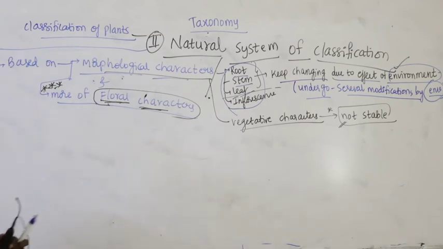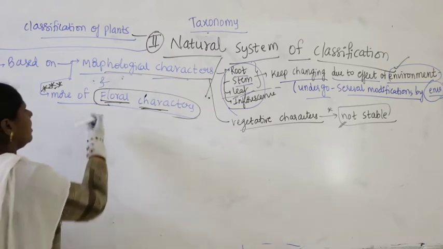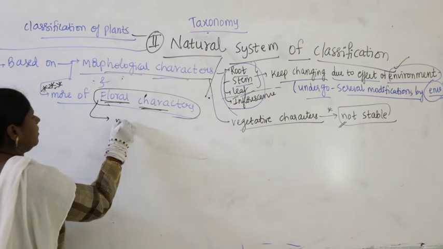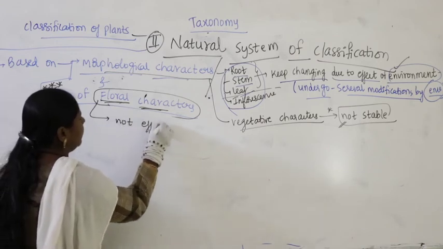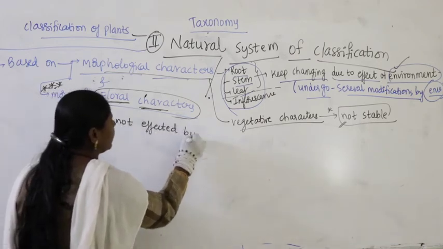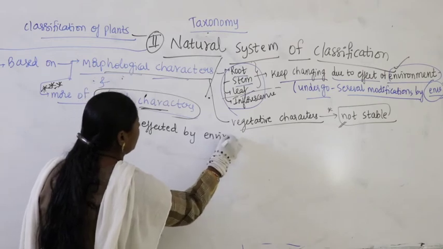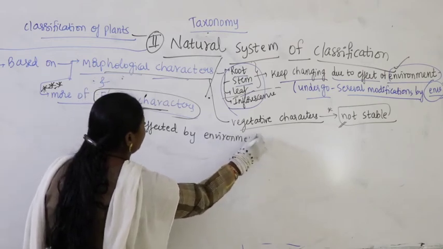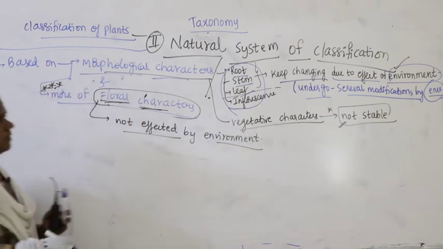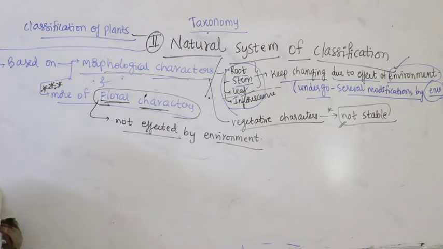What are floral characters? You know, calyx, corolla, androecium and gynoecium. So these floral characters are not affected by environment, not changed by environment. Why do they not undergo any changes?